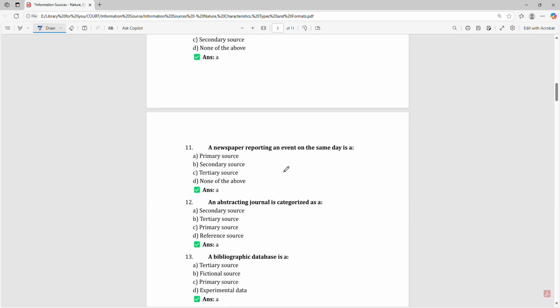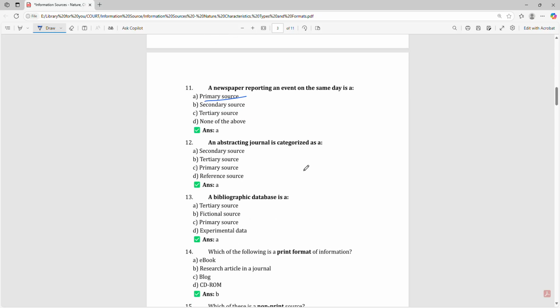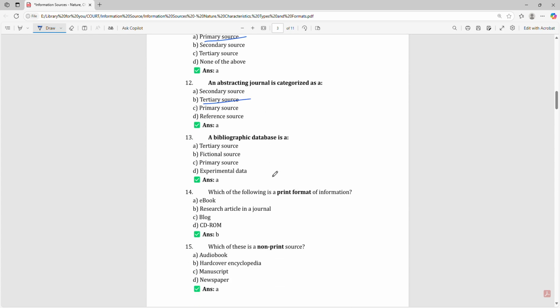A newspaper reporting an event on the same day is a primary source. An abstracting journal is categorized as a tertiary source. A bibliographic database is a tertiary source.